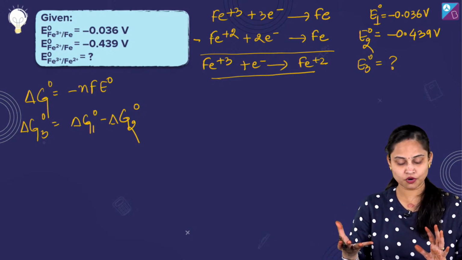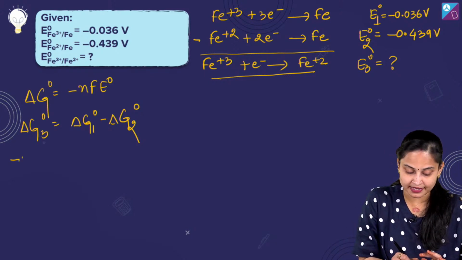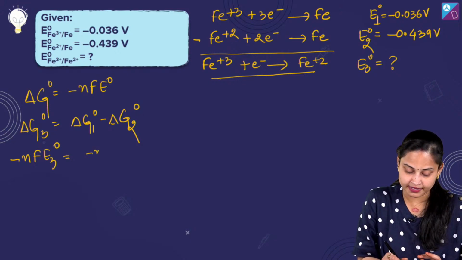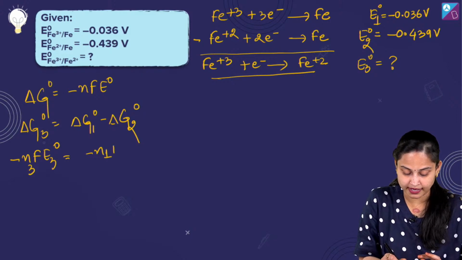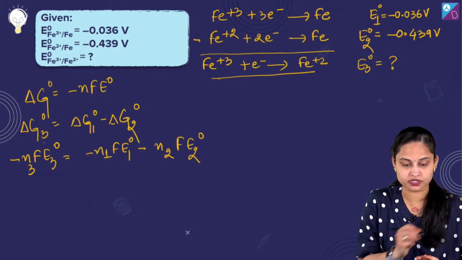Yeah, see, I'm actually solving the questions for you guys. So do cooperate and let's go ahead with these things. It's very easy now. So it's minus n3 F E3 naught equals to n1 F E1 naught minus n2 F E2 naught. You have to just solve this now.